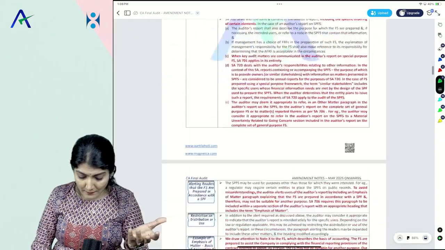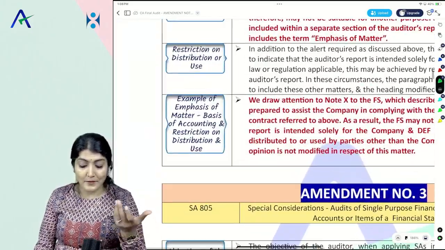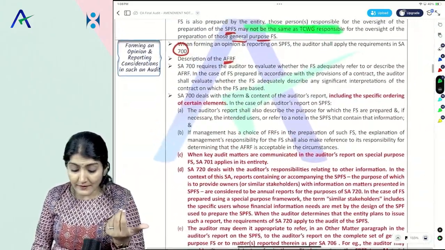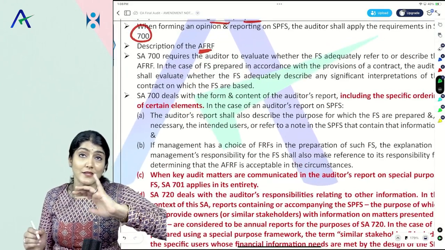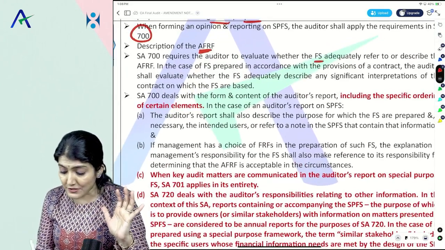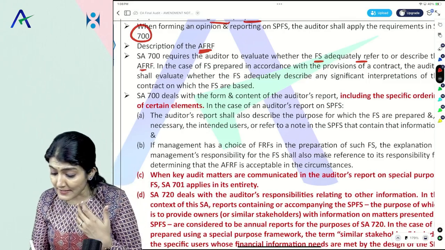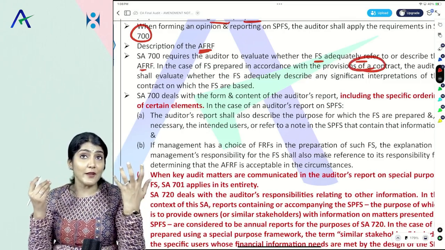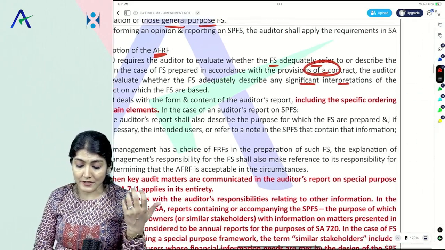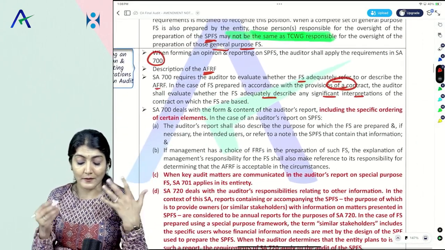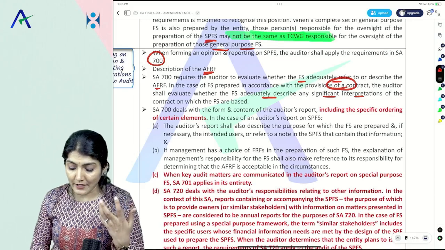Right, so we'll come to that particular paragraph later on, the examples of the emphasis of matter. SA 700 requires the auditor to check whether the financial statements adequately refer to the AFRF. If the financial statements are being prepared as per the provisions of the contract, then the significant interpretations of the contract should also be adequately described.